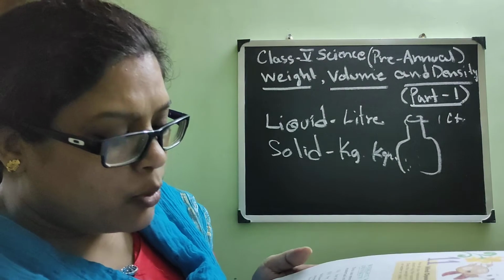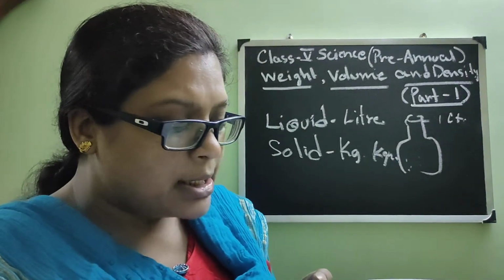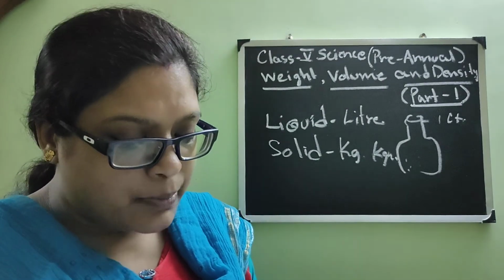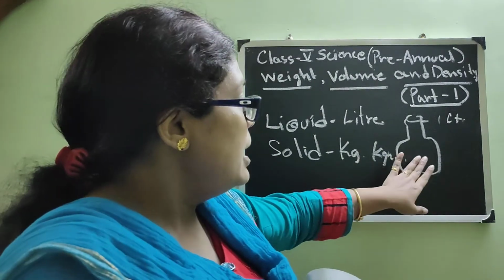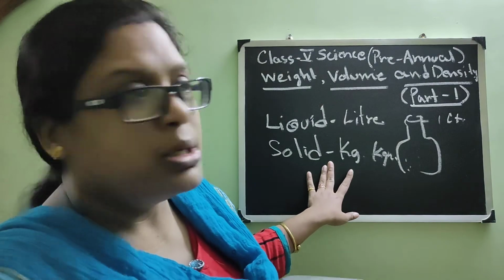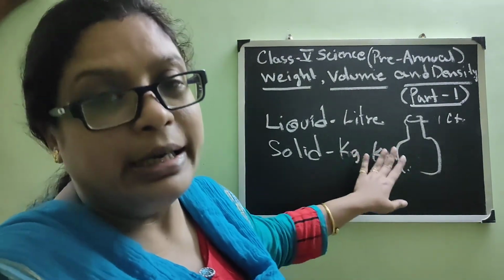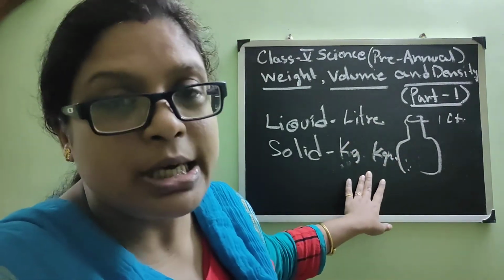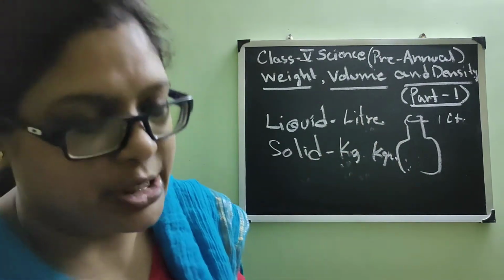You measure their weight in kilograms. Thus you buy this by measuring how heavy they are, that is by their weight. So we are weighing 1 liter and 1 kilogram of rice or potato, and the amount is the same, but the unit we are using for liquid and solid is different. One is liter, another one is kg.